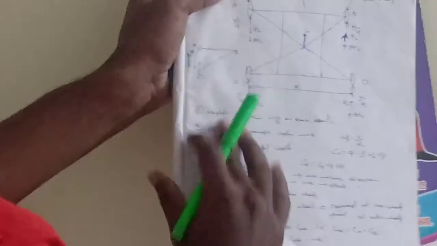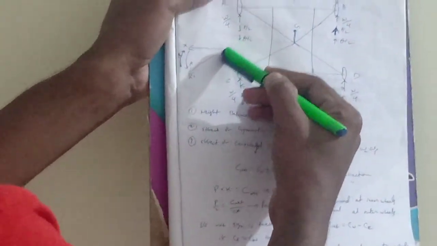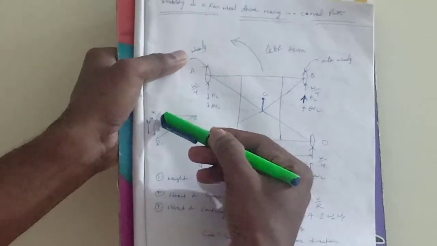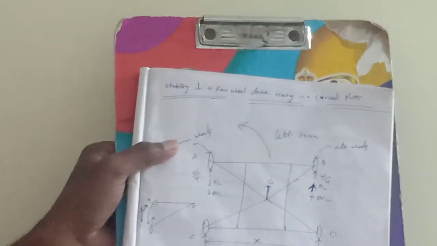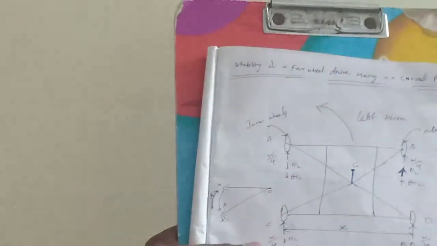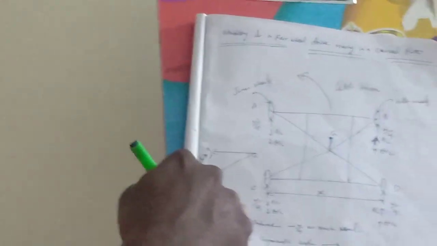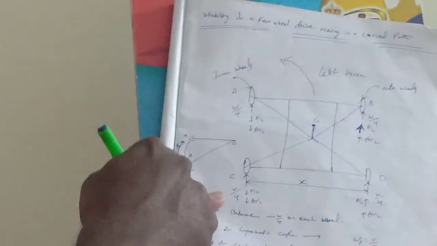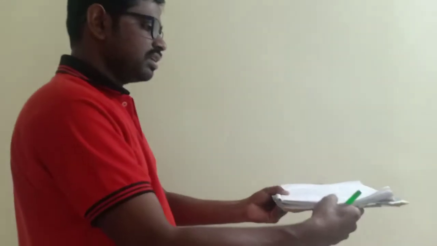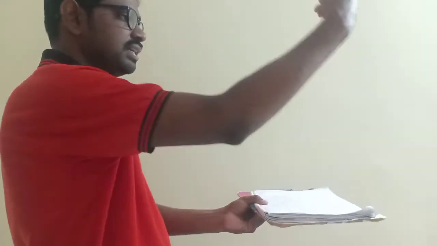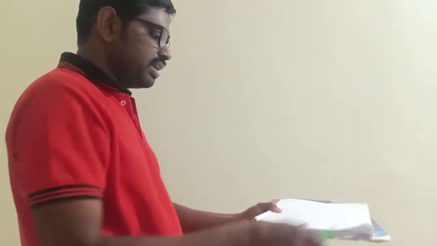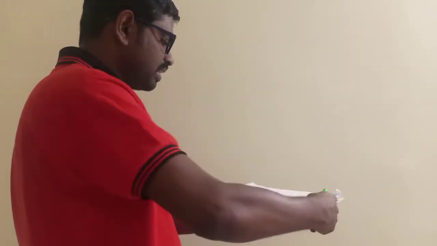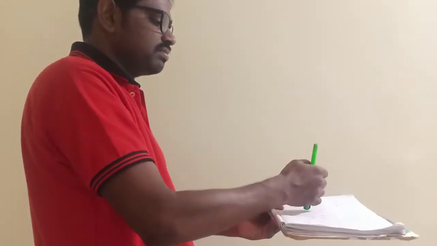And from here it is taking a left turn. Left turn means like this. XX dash is the active gyroscopic couple. X dash to X is the reactive gyroscopic couple. First, let me discuss the active and reactive gyroscopic couple directions. The four-wheeler is moving in this direction and the wheels are moving like this. It means this is the plane of spinning and this is the axis of spin. And the four-wheeler is taking a left turn. Left turn means this is the plane of precession and this is the axis of precession.